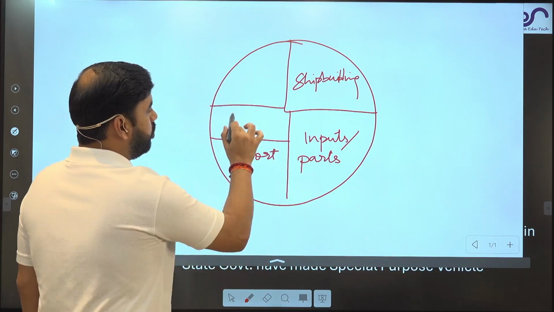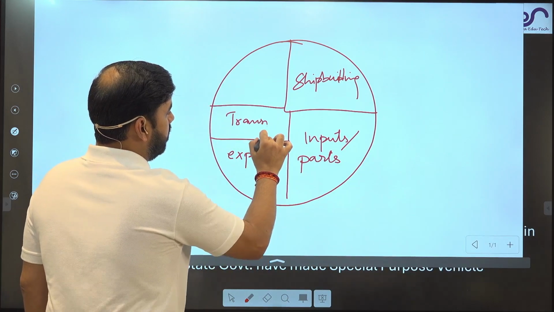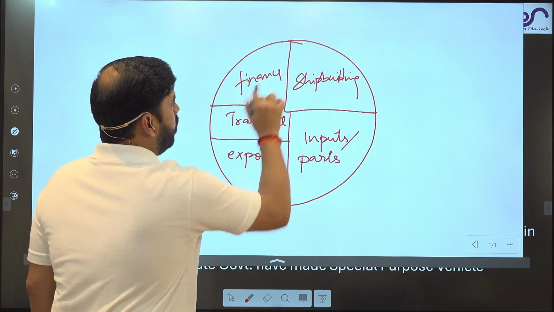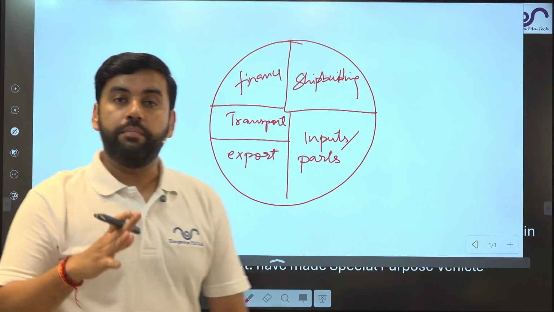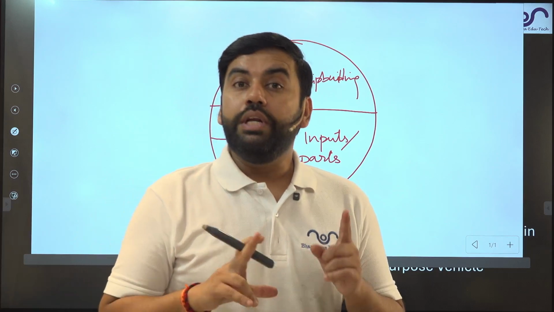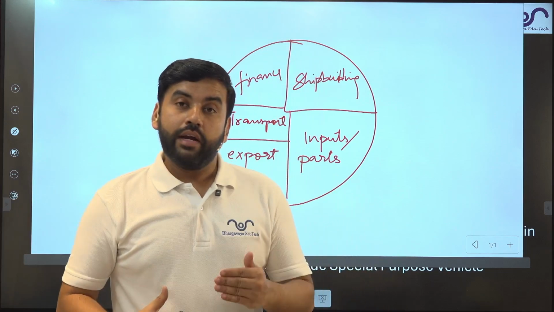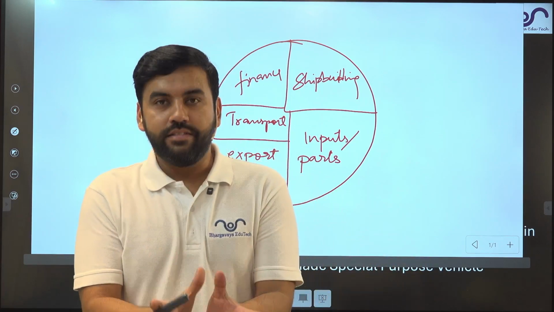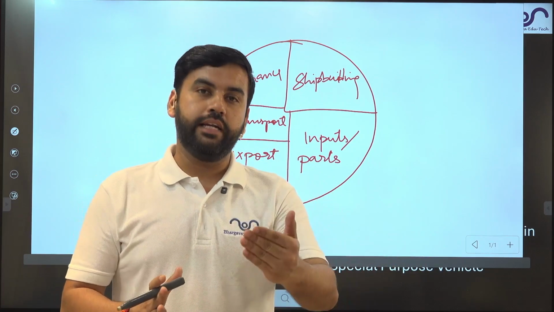This area is for transport. This is for finance. So the clusters that we are going to develop, 8 clusters in India, will cater to the need of the country, where at a single point we will be providing all kinds of facilities which are required for shipbuilding in India.